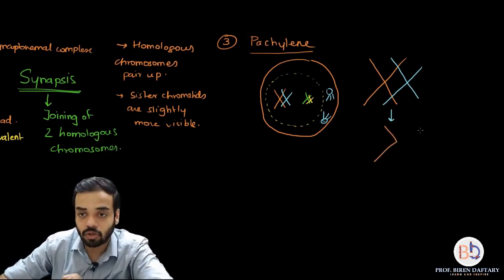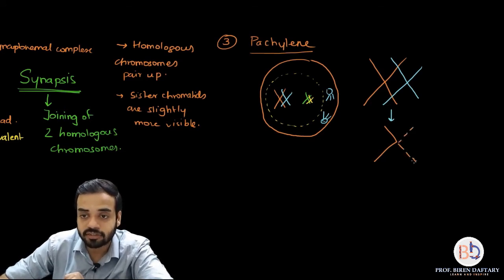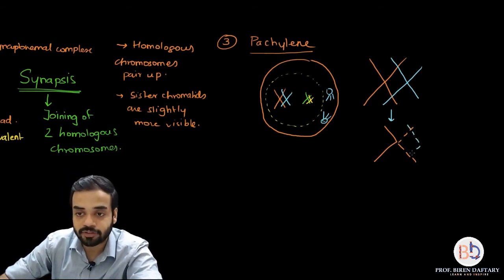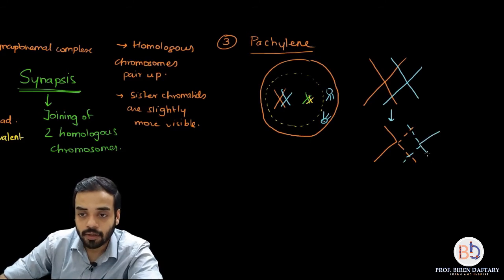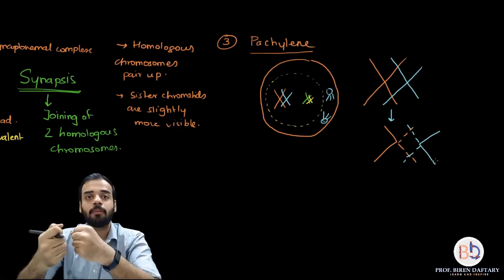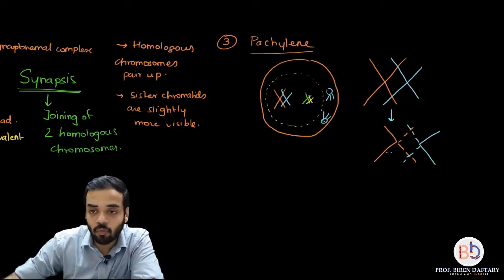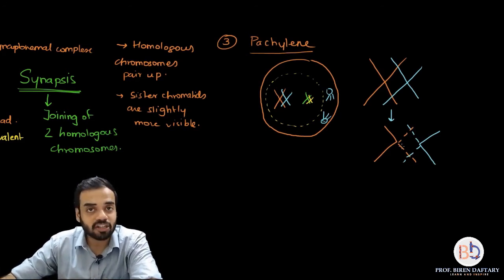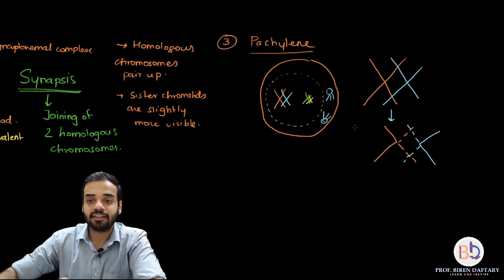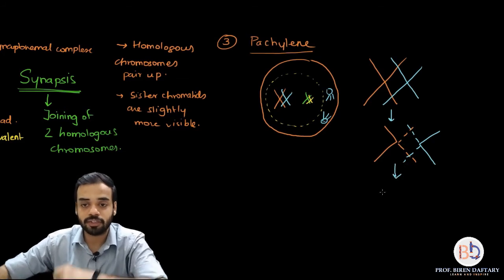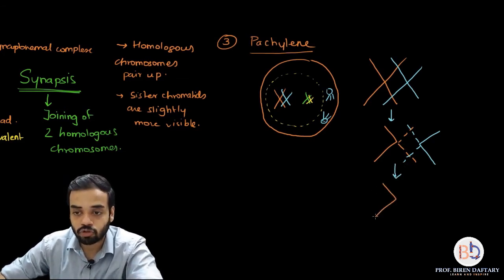This is the chromatid, and now if you see this non-sister chromatid, it has broken up, and similarly this non-sister chromatid, if you see, it has broken up. That is because of the pressure exerted on each other by the non-sister chromatids. Now when these non-sister chromatids break up, later on they rejoin, and the rejoining is somewhat different. So what is going to happen over here is, now I am going to show this diagram.